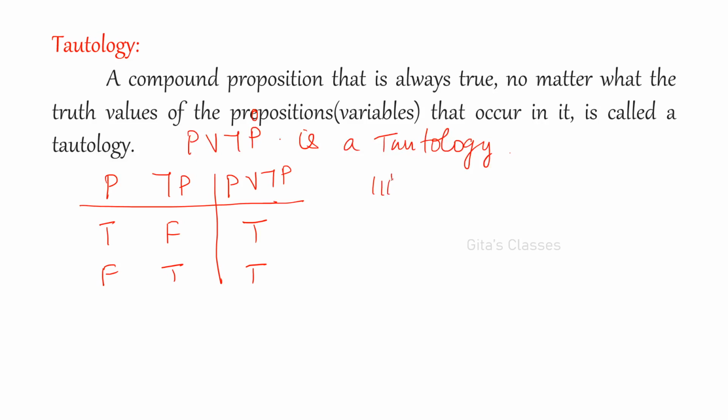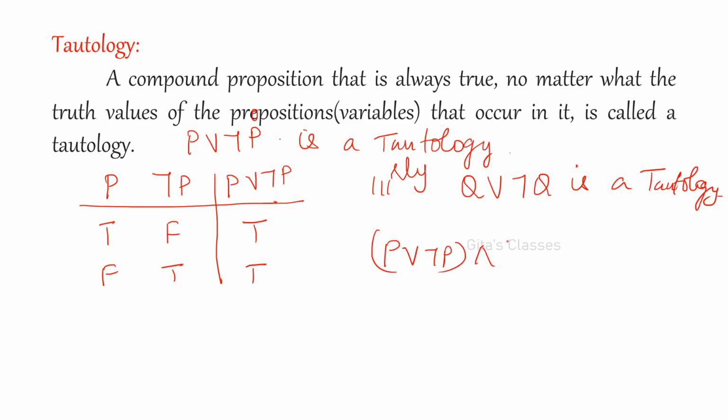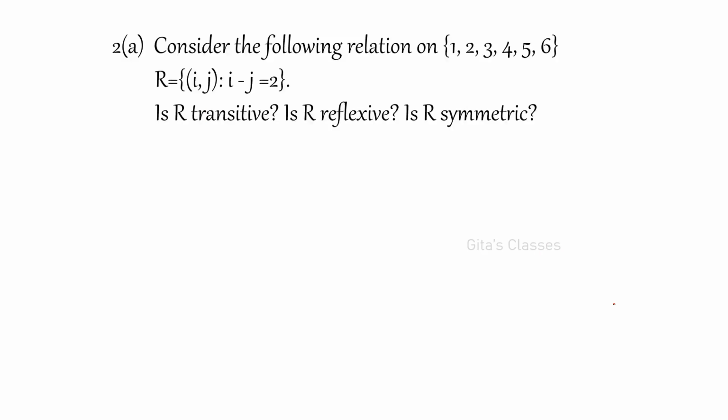Similarly, Q or not Q is a tautology. You can consider P or not P and Q or not Q. Both are tautologies, therefore this is also a tautology. So these are all examples you can give. Right? So next is 2a.